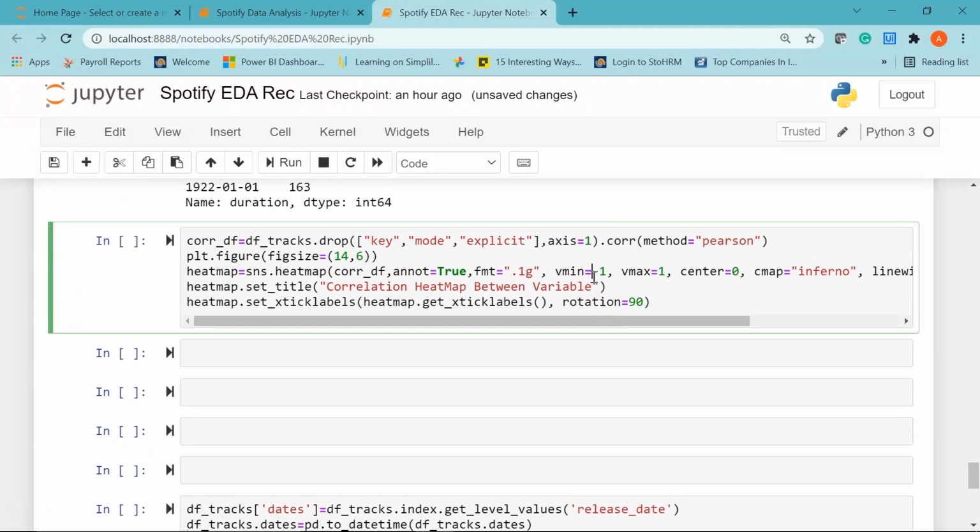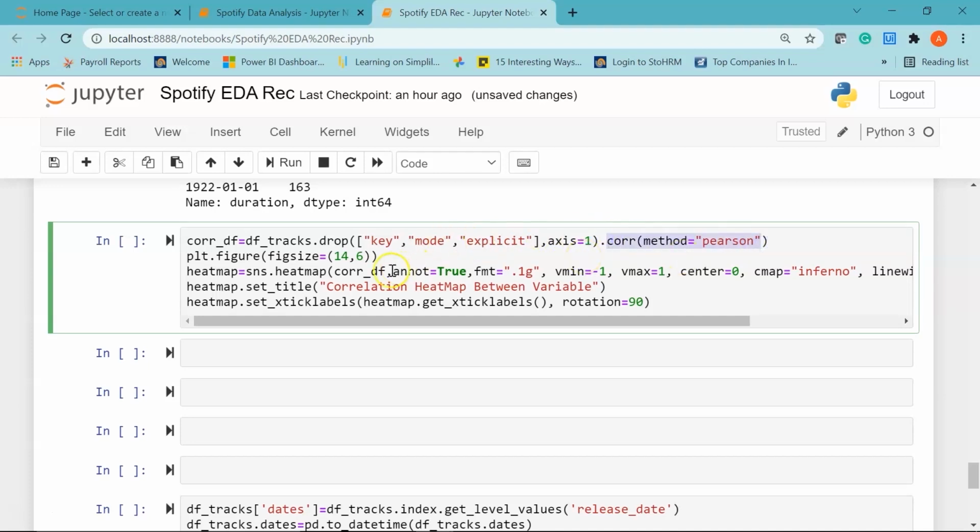So here we are going to create our first visualization, which is going to be a correlation map. We are going to drop 3 unwanted columns, and those are key, mode and explicit, and then we are going to apply the Pearson correlation method.